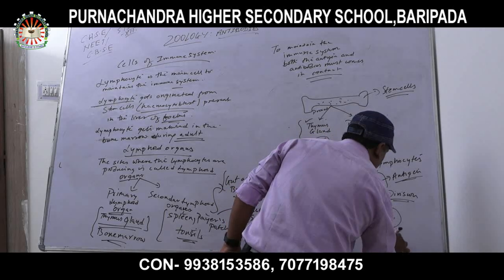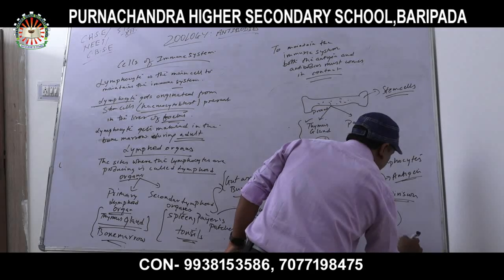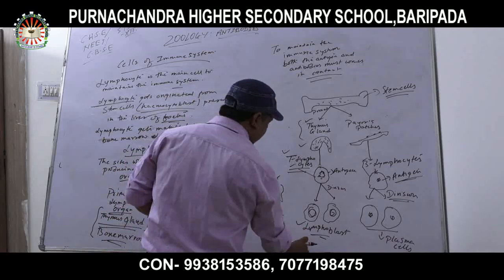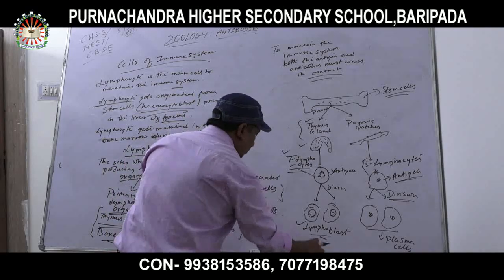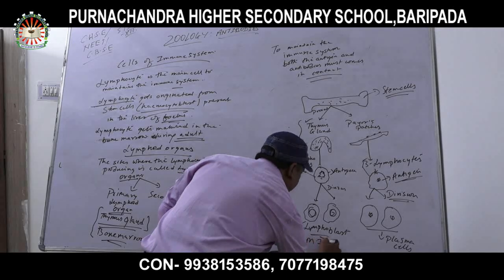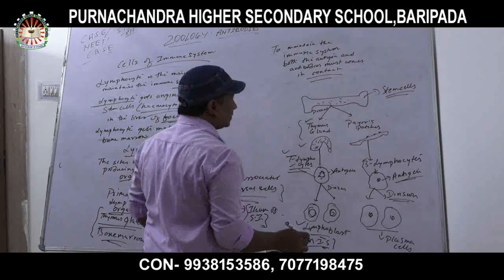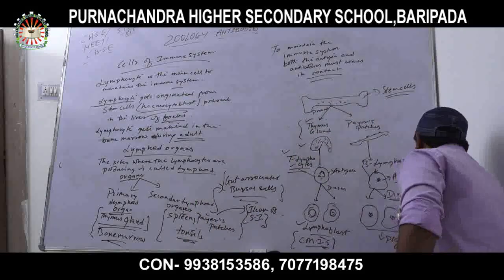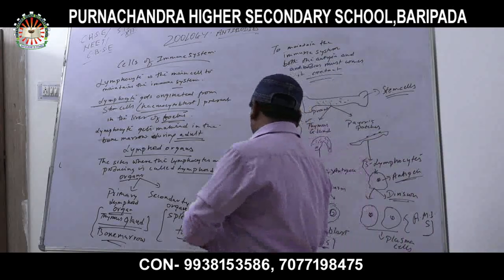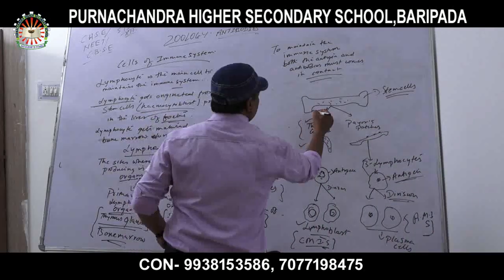These are plasma cells, and these are lymphoblasts. These lymphoblasts are associated with the cell-mediated immune system, and plasma cells are associated with the antibodies mediated immune system.